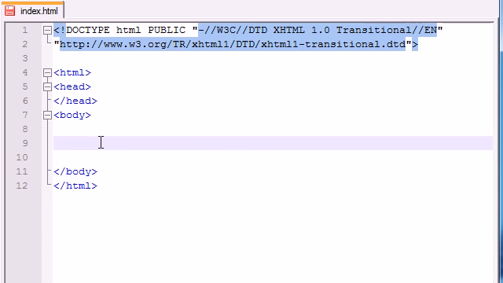So let's go ahead and begin. Let me take a deep breath and get ready, and let's go. So, like I said, JavaScript is something that you add to web pages in order to make it more interactive. So, just like everything else in XHTML, you need to add JavaScript through the use of tags.